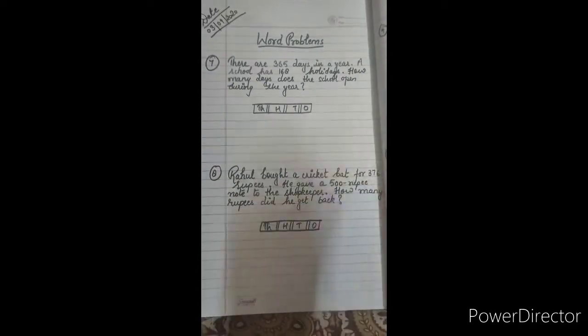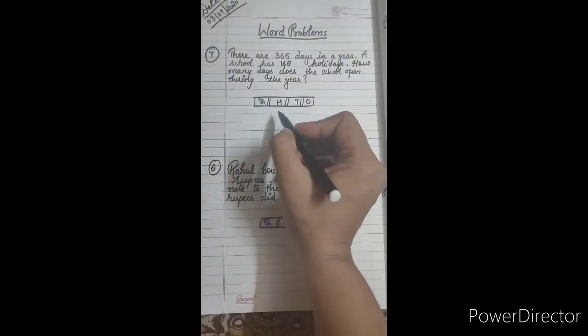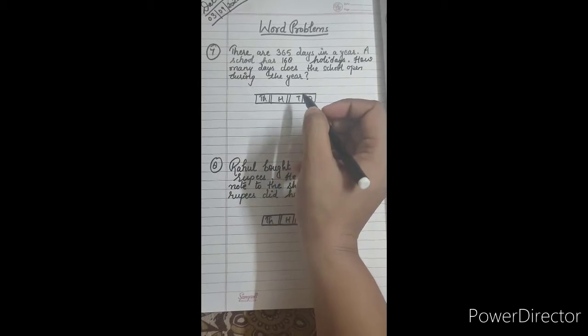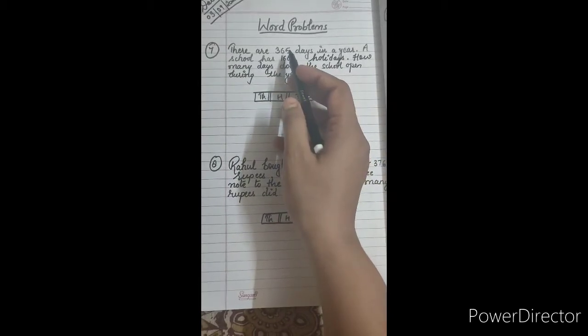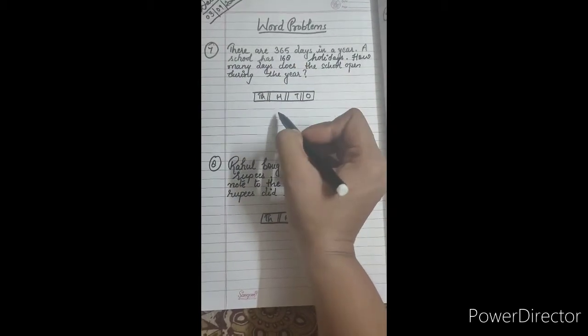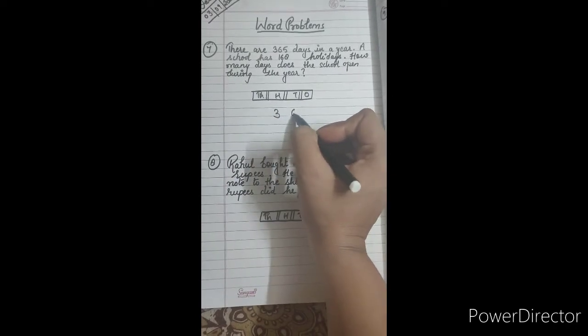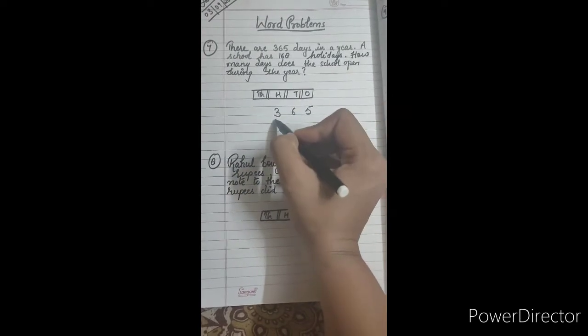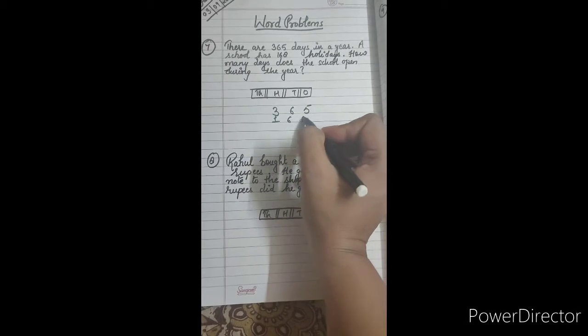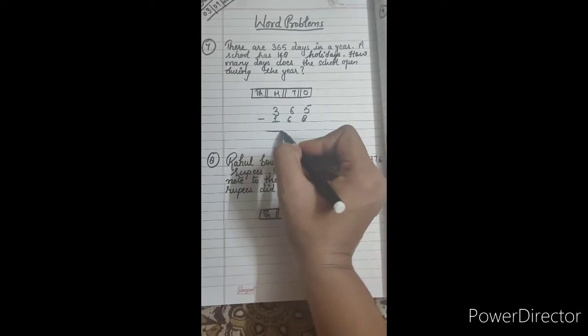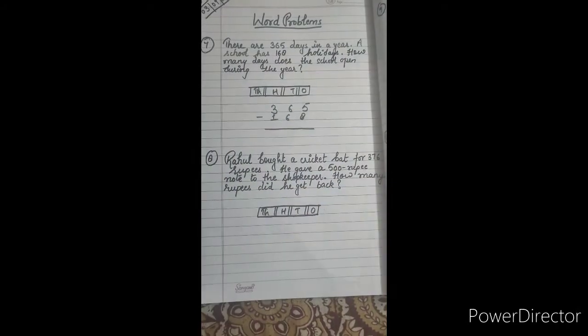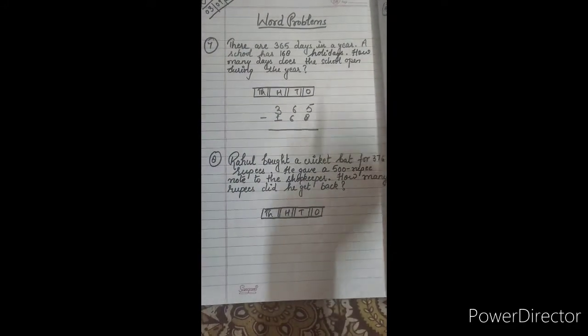We write 365 and 168, with ones, tens, hundreds. Now subtract 168 from 365, right?